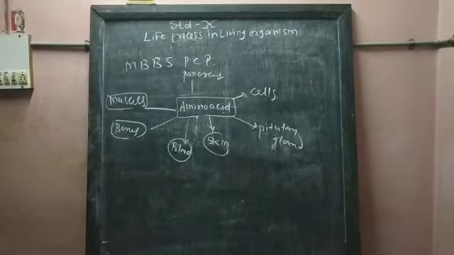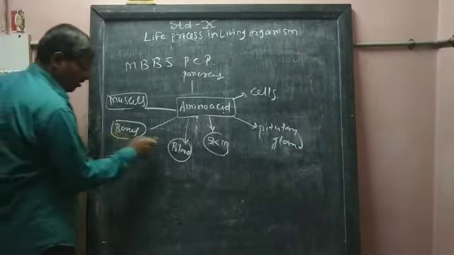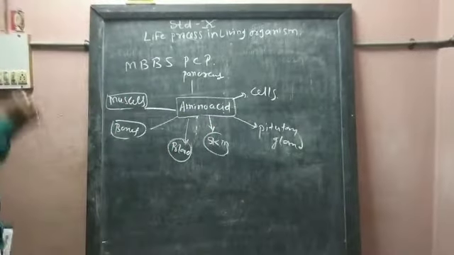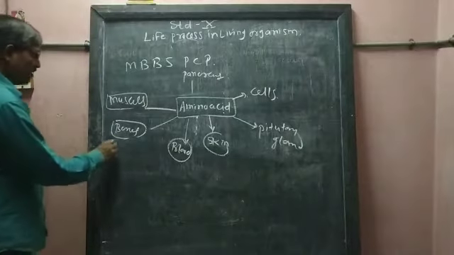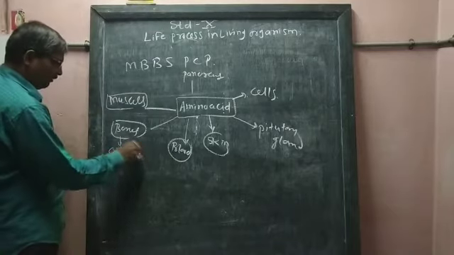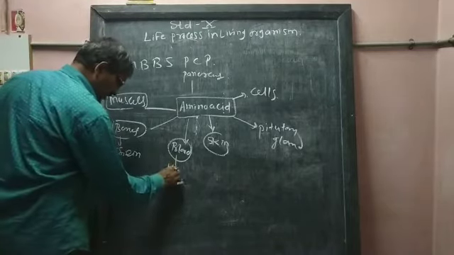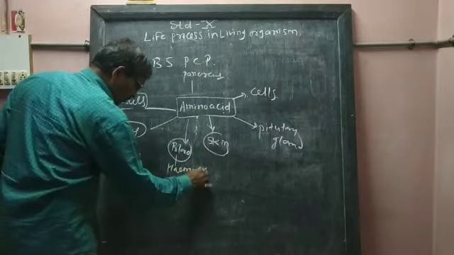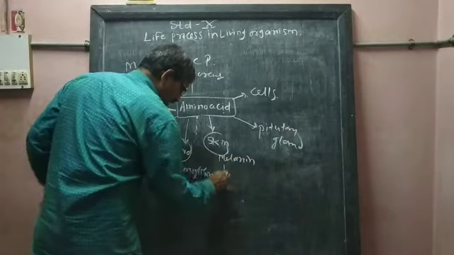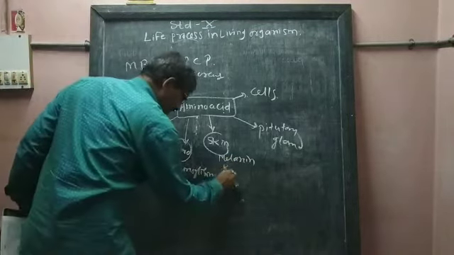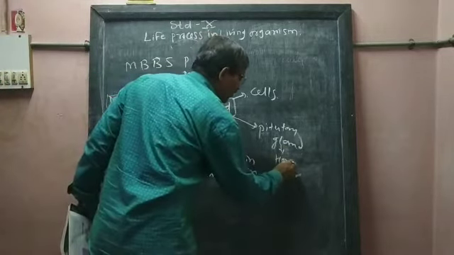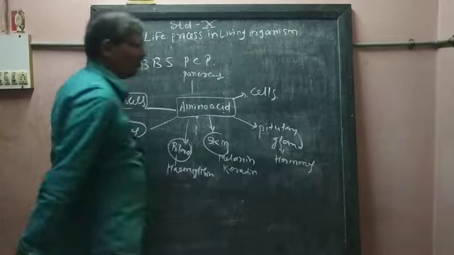Pancreas. These are the different kinds of body organs. They produce different kinds of proteins. For example, bone produces osein. Blood produces hemoglobin. Skin produces melanin and keratin. The pituitary gland produces different kinds of hormones which are necessary for our growth.